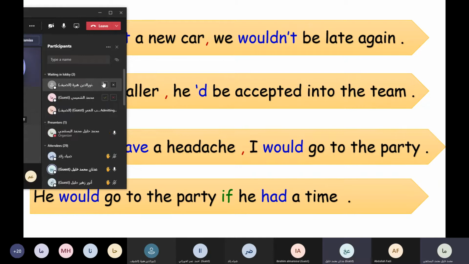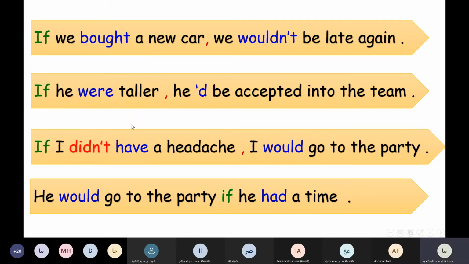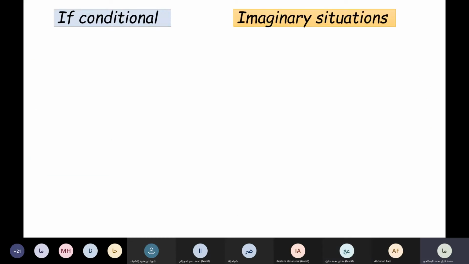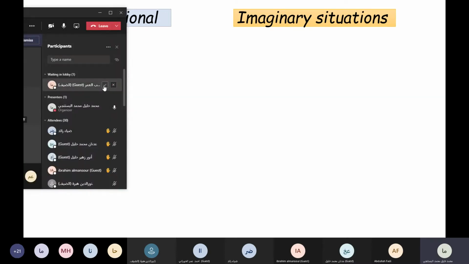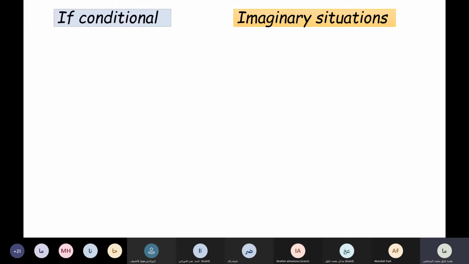Verb without to. Okay. Look at the rule here. In if conditional sentences, we express imaginary situations, just to imagine. And sometimes it is impossible to be achieved or to come true.